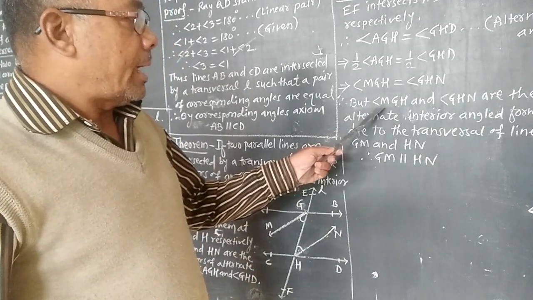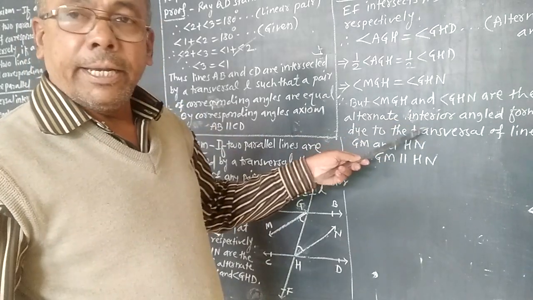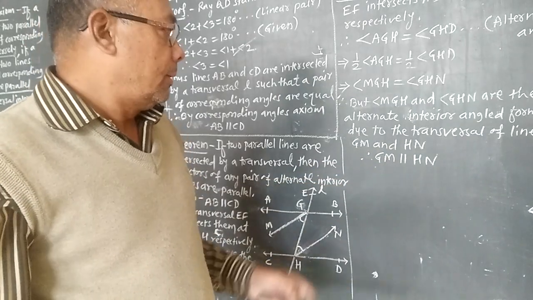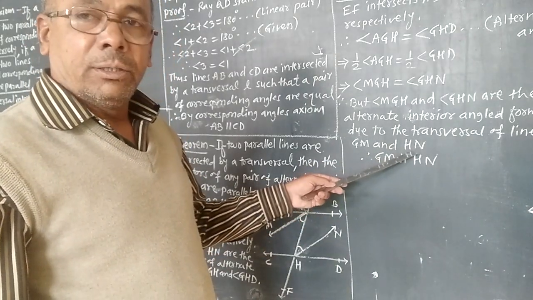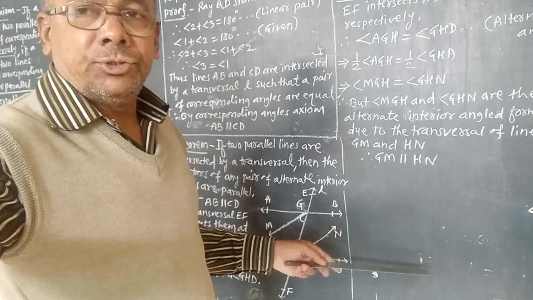But angle MGH and angle GHN are the alternate interior angles formed due to the transversal of lines GM and HN, and therefore GM parallel HN.